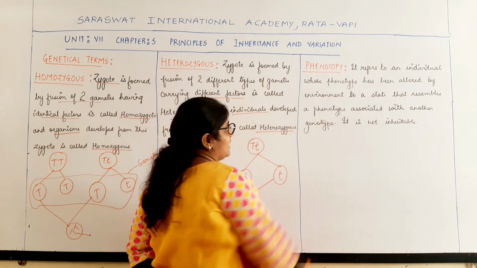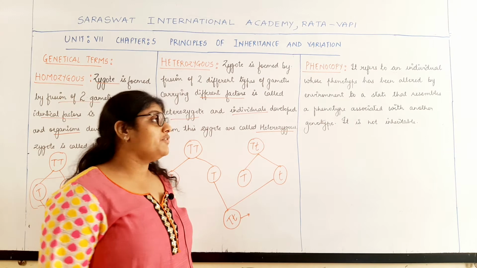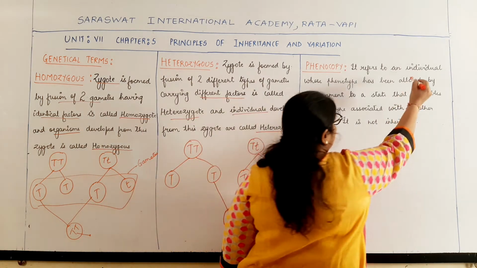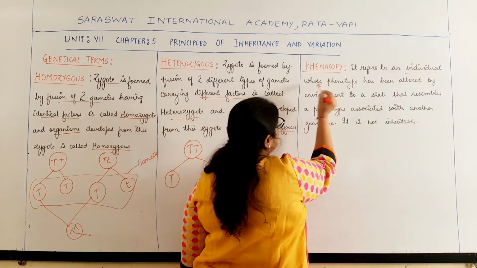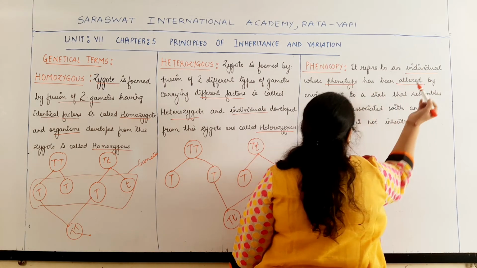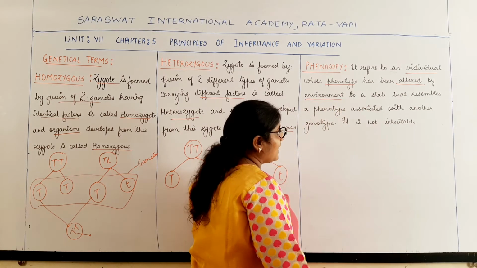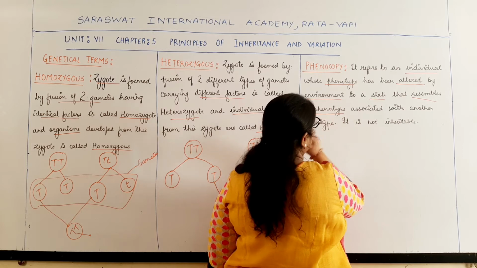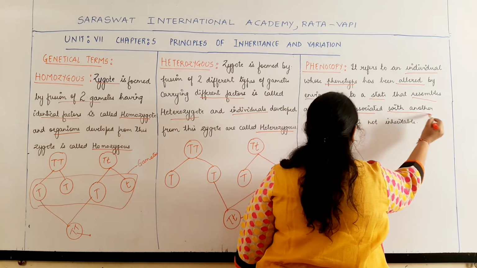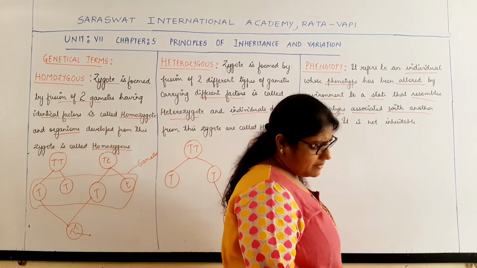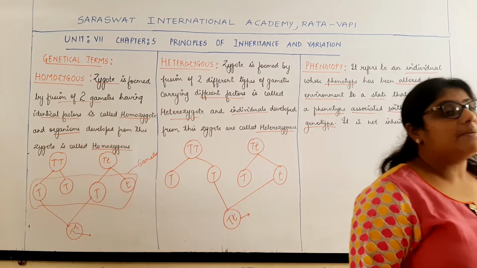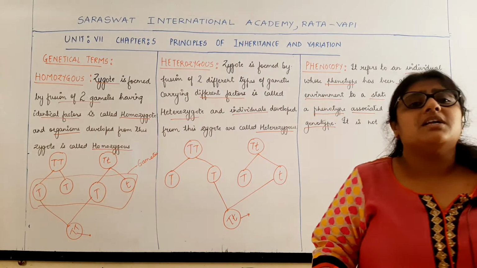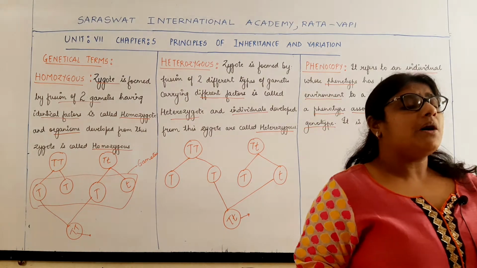Now the last term we will deal with is phenocopy. What do you mean by phenocopy? It refers to individuals whose phenotype has been altered by the environment to a state which resembles the phenotype associated with another genotype. We know the terms phenotype and genotype. Phenotype is the external appearance of an organism for a particular character.